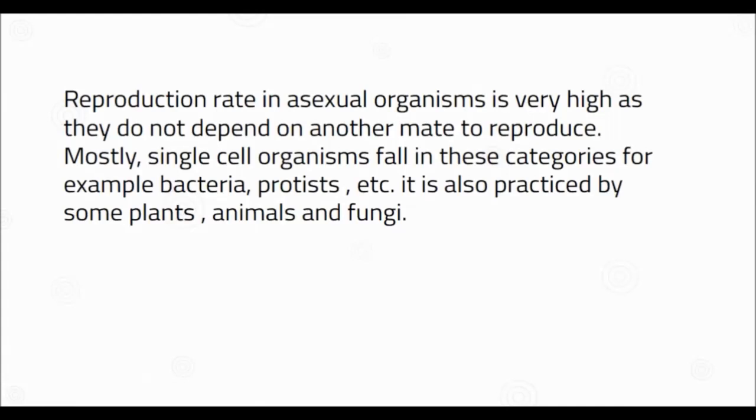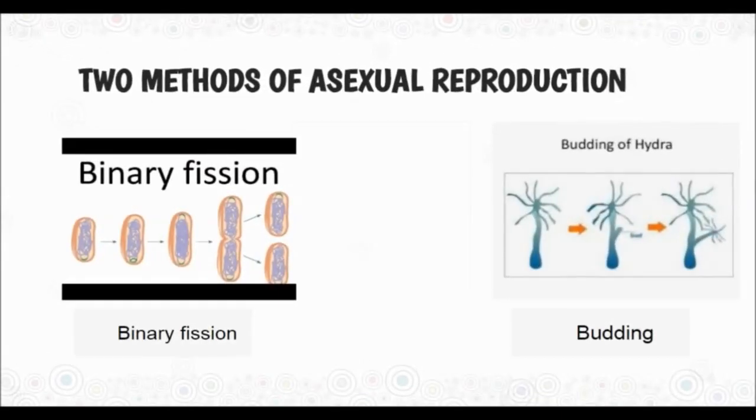Mostly, single cell organisms fall in this category, for example bacteria, protozoa, etc. It is also practiced by some plants, animals and fungi. Let's discuss two methods of asexual reproduction to get a clear picture about the process.